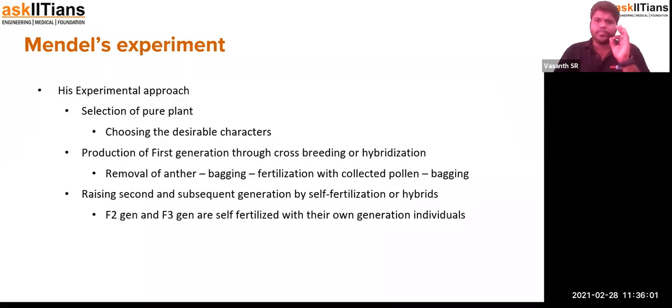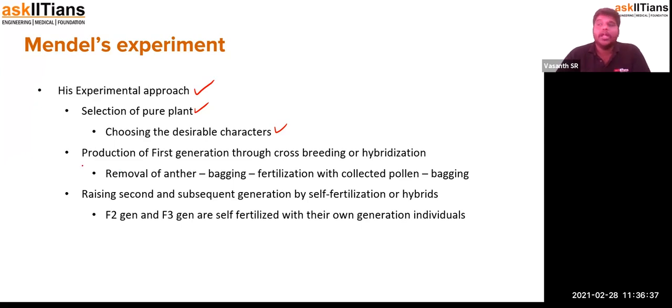So for knowing all these things, someone had to experiment. So Mendel did the experimental part also. He did a complete experimental approach. In this approach, he was pretty concerned about a few things. One is he selected only pure plants, which are purely tall, and another case which could be purely dwarf. By doing this, he chose the desirable character which he cannot be fooled with at all. So that is one thing that he always looked into.